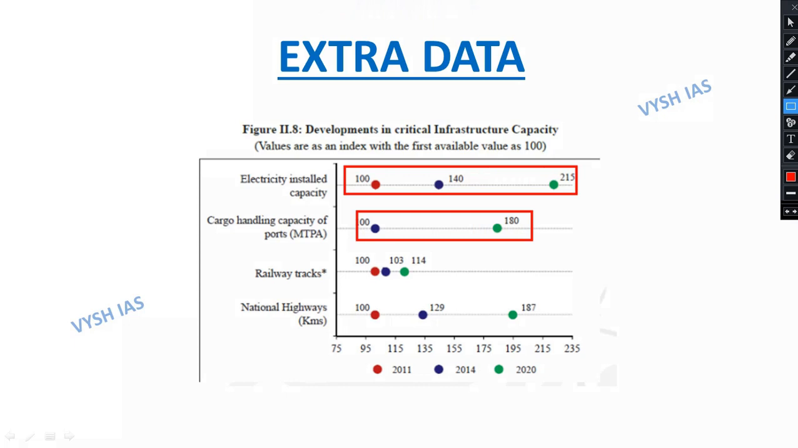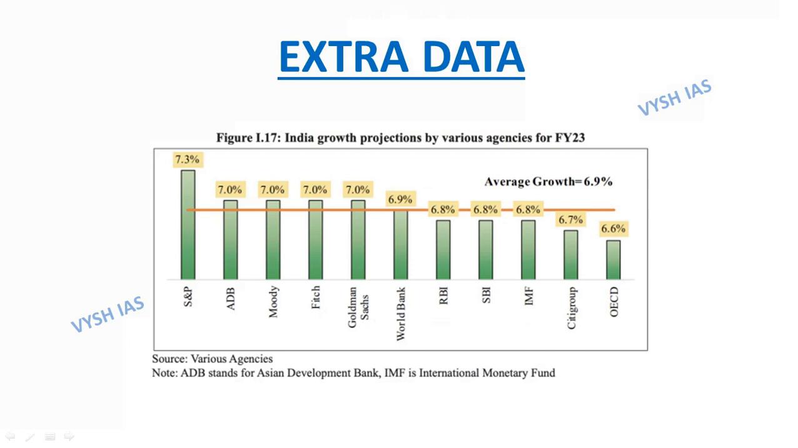In terms of railway tracks, we can see that from 2011 to 2020 there is a steady increase. Similarly, in terms of national highways, we are seeing here the steady increase as we compare from 2011 to 2020. So these are the developments in critical infrastructure capacity. Now move on to the next figure.